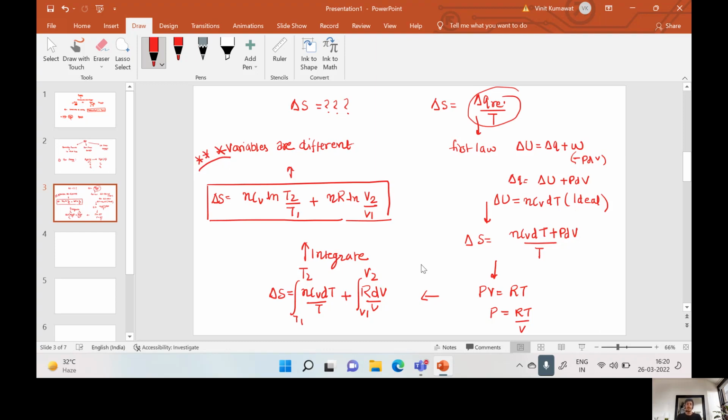As we know, in this equation we relate temperature and volume. In a similar fashion, we can relate temperature and pressure. How?